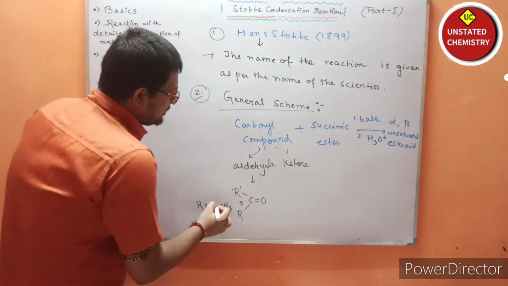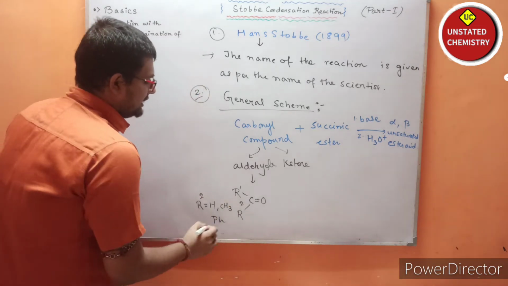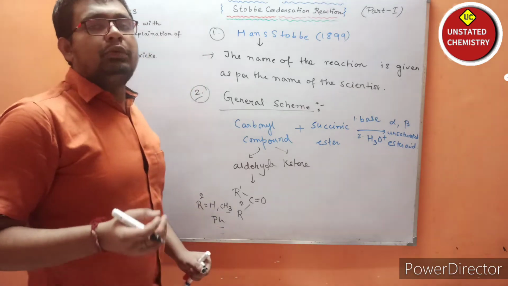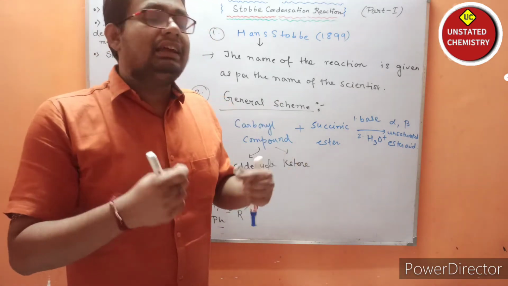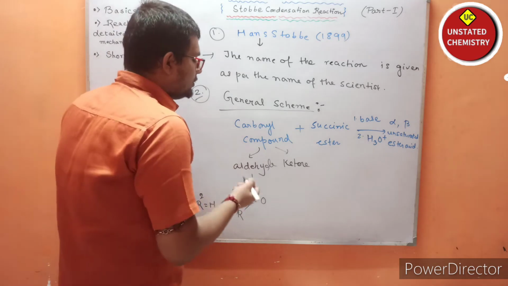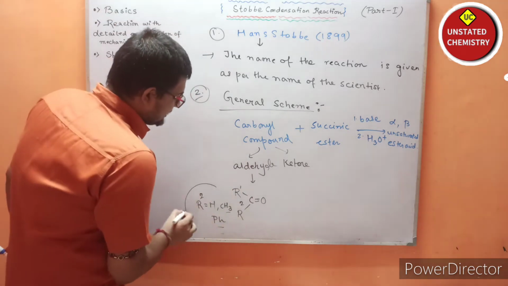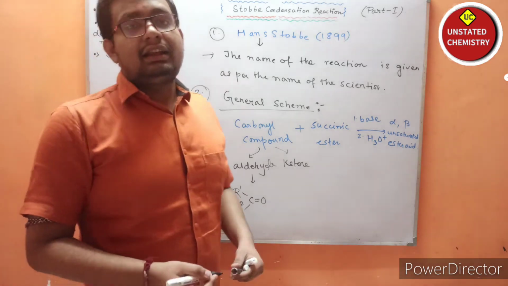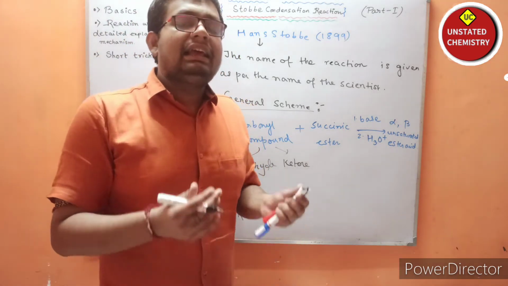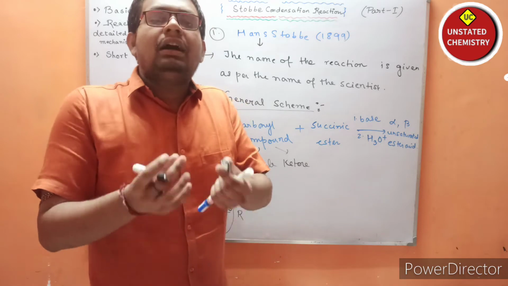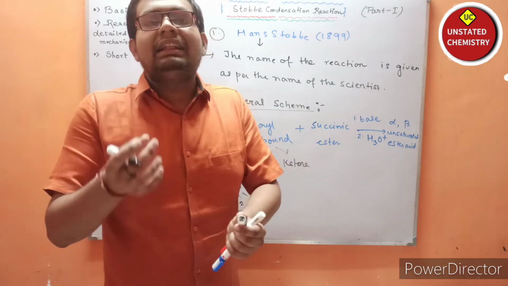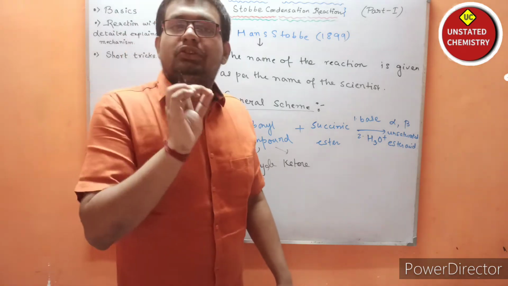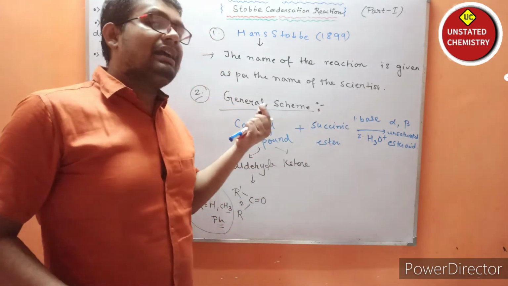If R2 is Ph, then it can also be a ketone. So these are the possibilities: R2 can be aryl or alkyl. If R2 is aryl or alkyl, that means ketone, and if R2 is hydrogen, that means aldehyde.